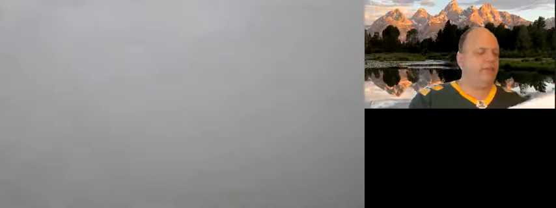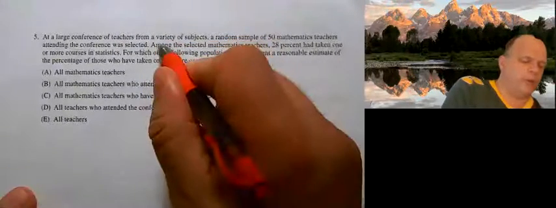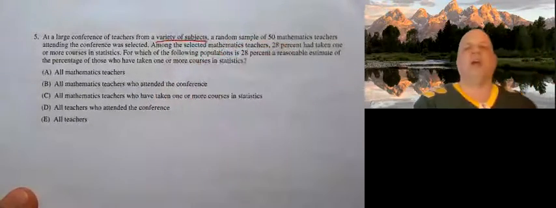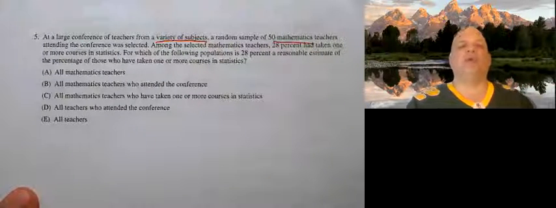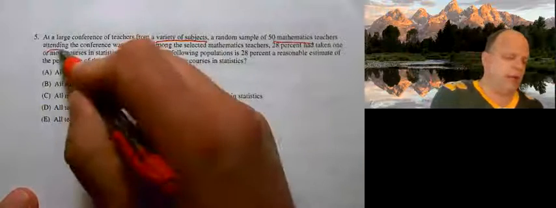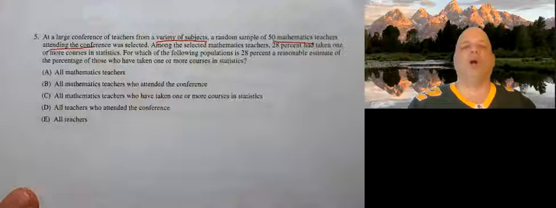Okay, number 5. At a large conference of teachers from a variety of subjects, a random sample of 50 math teachers attending the conference was selected. All right, so we randomly selected some math teachers. Among the selected math teachers, 28% had taken one or more courses in statistics.